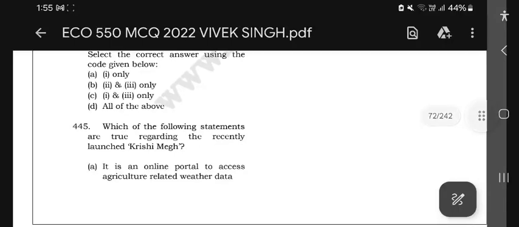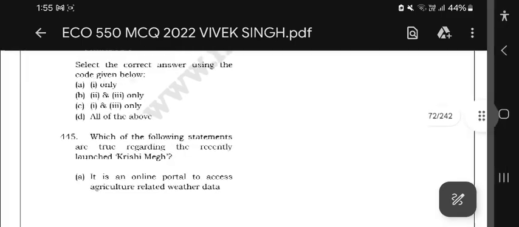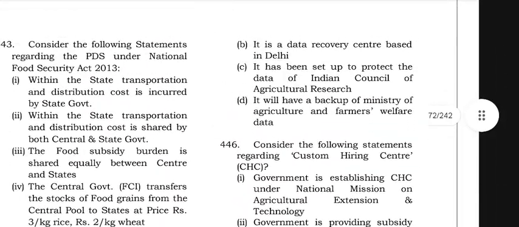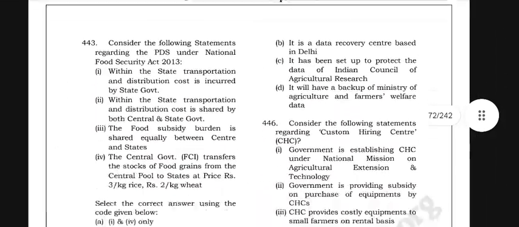Which of the following statements are true regarding the recently launched Krishi Meg? It is an online portal to access agriculture related weather data. It has been launched by Indian Council of Agricultural Research.